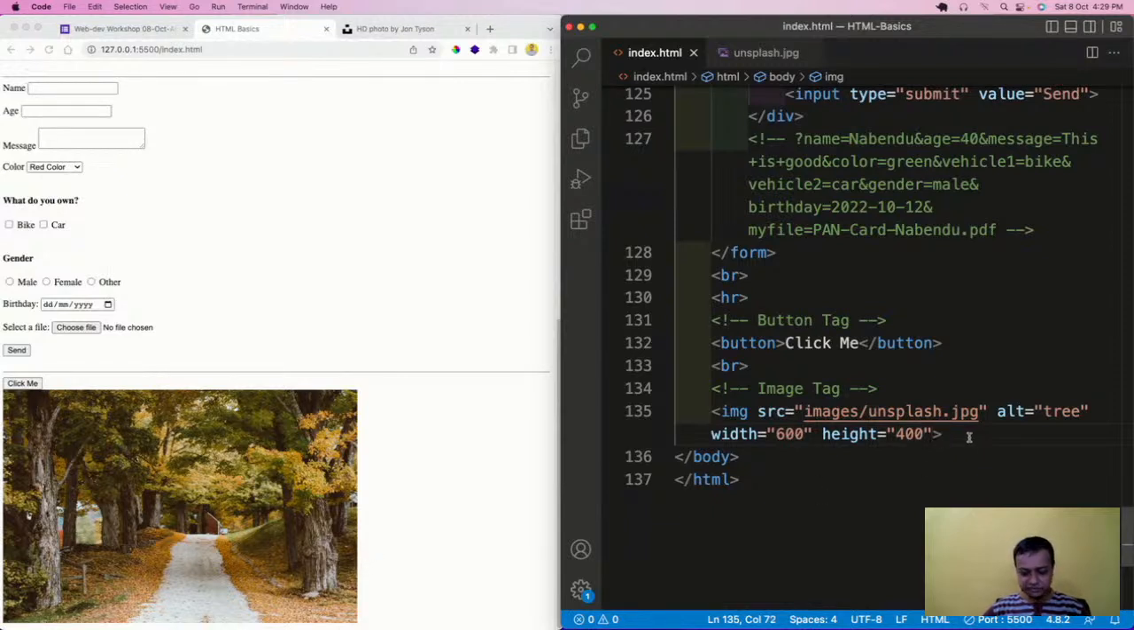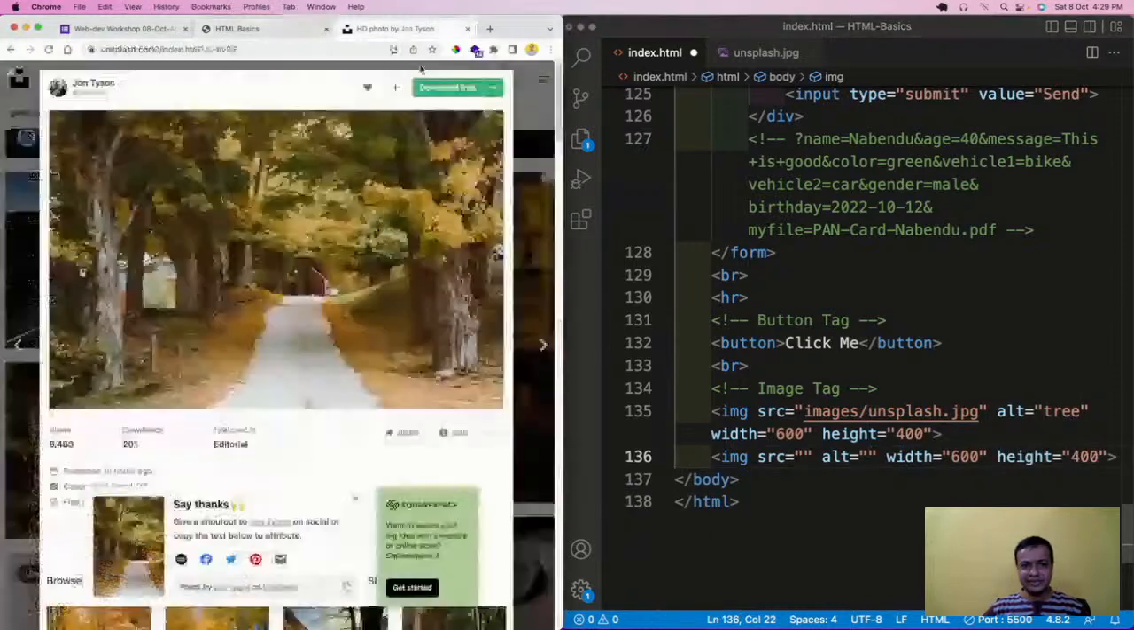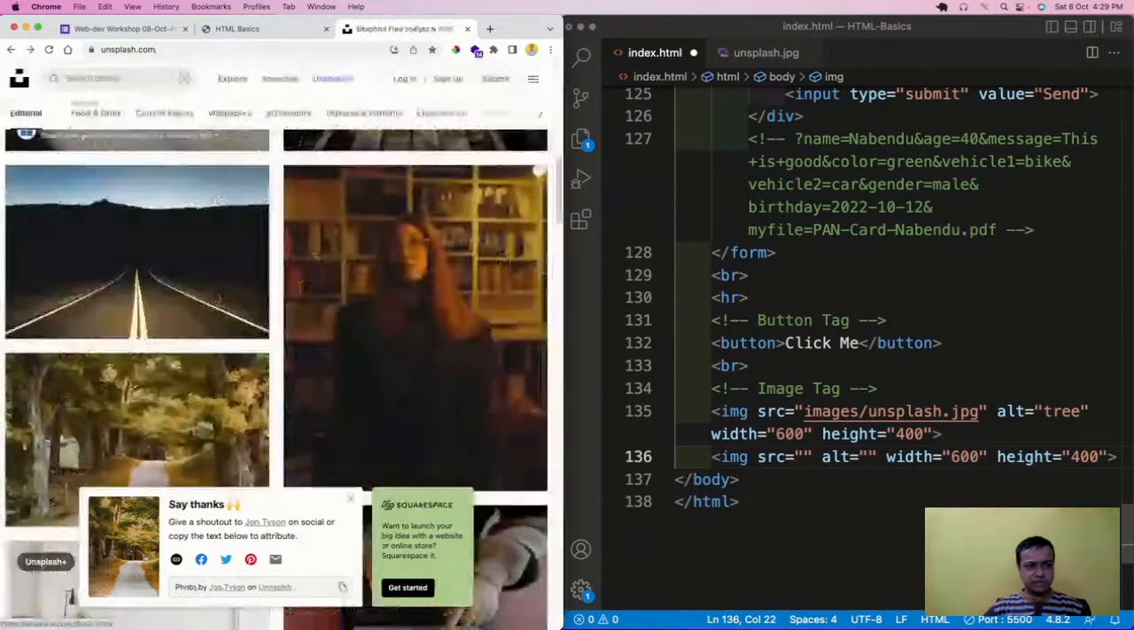There is another way also to give an image. Let me copy paste this only, and I'll also cut it. That is, if I take a different image here.